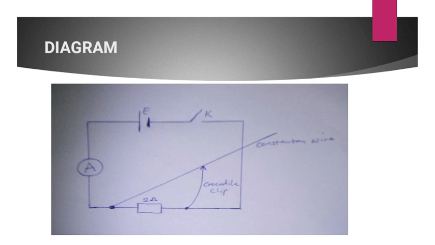Now that tells you something: the constantan wire and the 2 ohm resistor are not connected in series, but in parallel. And that means that the current measured by the ammeter, the current in the circuit, is being shared by the constantan wire and the standard 2 ohm resistor. That also tells us that the potential difference across the constantan wire is the same as the potential difference across the 2 ohm standard resistor. Hence, they are both connected in parallel.